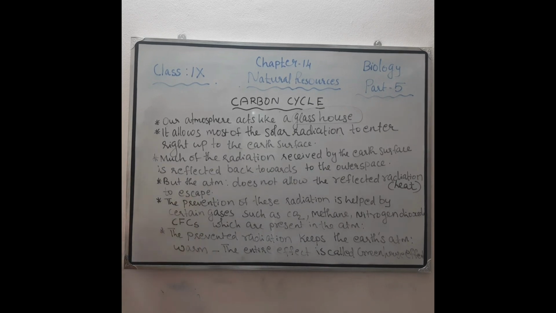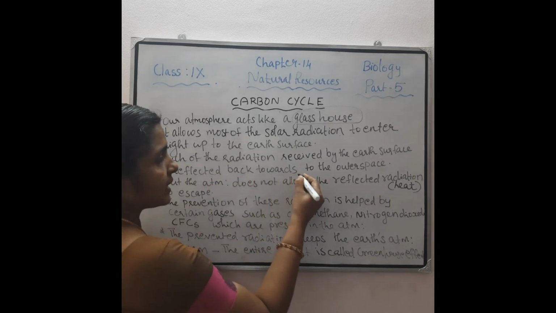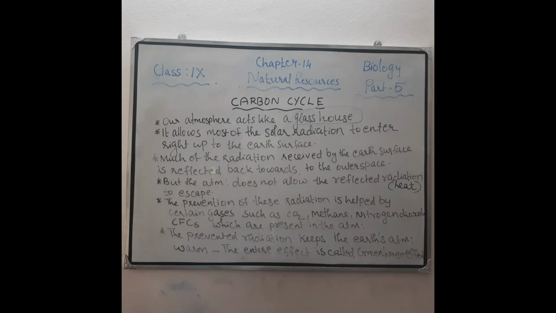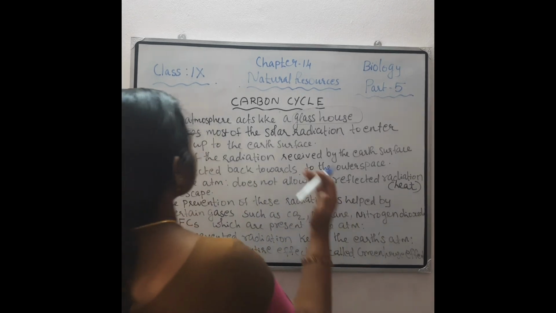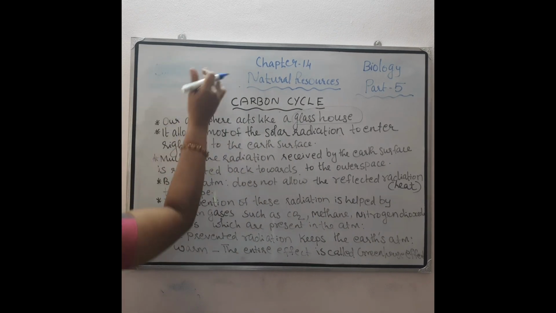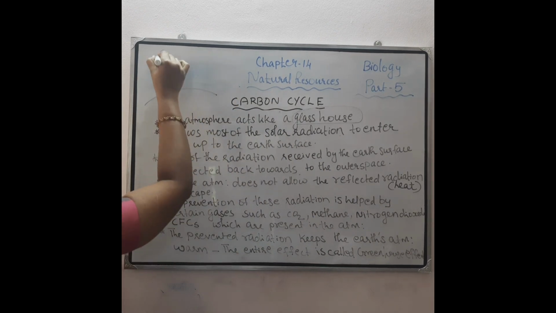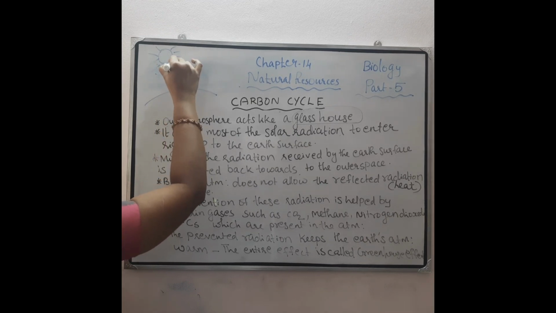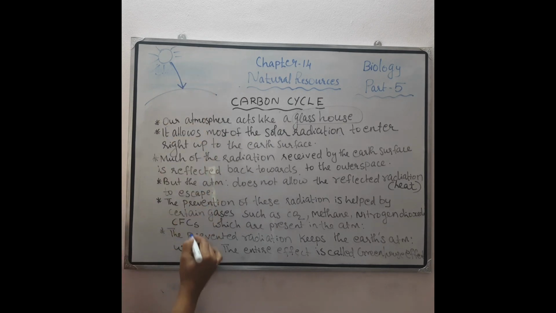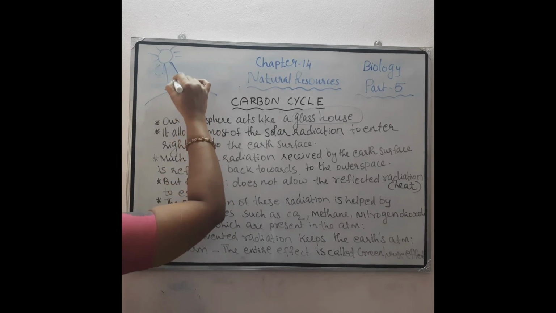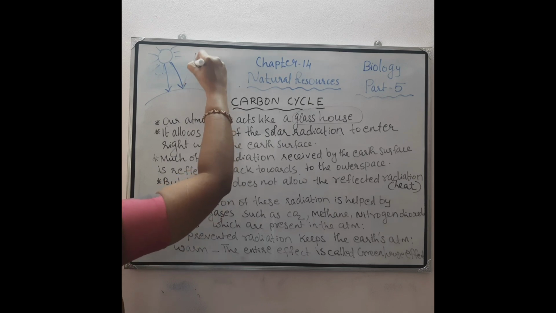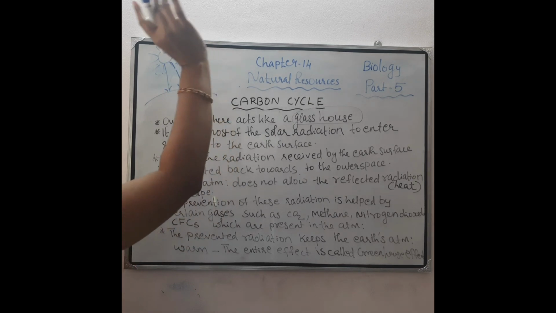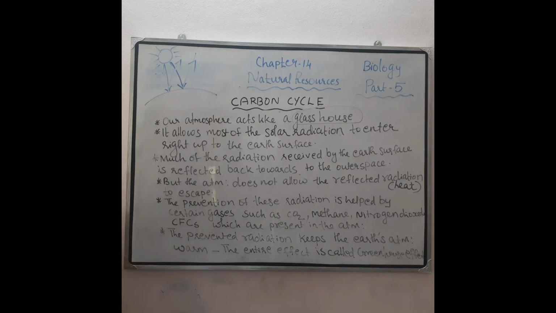Then much of the radiation received by the earth's surface is reflected back towards outer space. You studied about that, isn't it? For example, suppose this is the earth's surface and here is the sun, then you can see that this sunlight reaches the earth's surface and most of this light is reflected back towards outer space, isn't it?